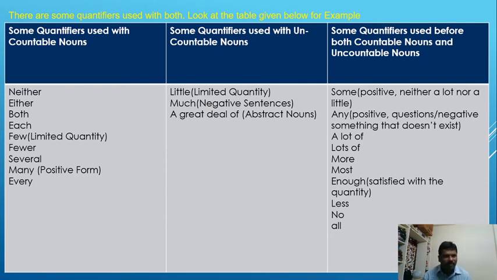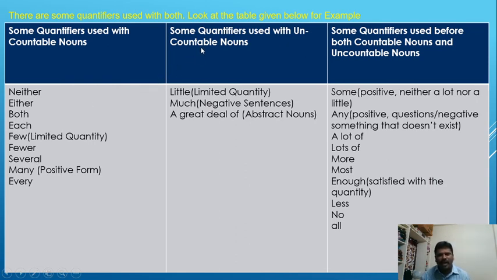Come to the first column: some quantifiers used with countable nouns, like neither, either, both, each, few, fewer, several, many, every. Please note down that all these quantifiers are used with countable nouns only.